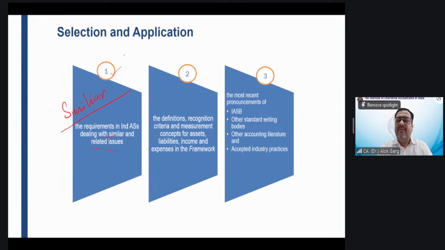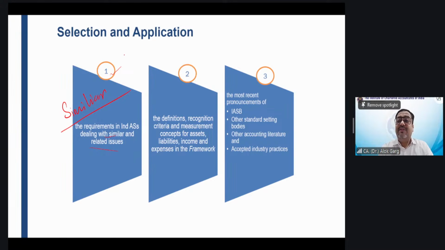if you see, there is one standard which deals with merger and acquisition. Which standard deals with merger and acquisition in Ind AS? Ind AS 103, the business combination standard. You are absolutely right, Saminathan, and you are also right, Manish.